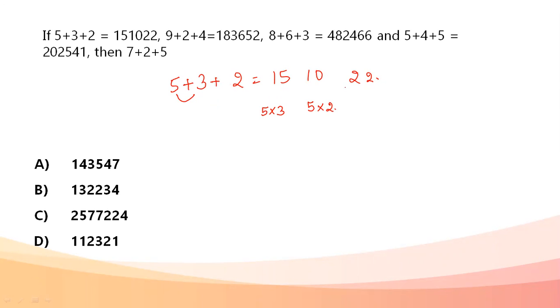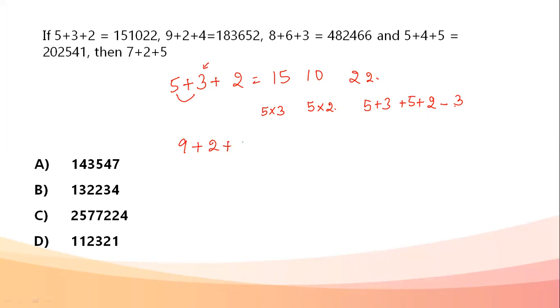I know 15 plus 10 is 25, and if I subtract 3, I'm getting 22. So I'm trying 5 into 3 plus 5 into 2 minus 3. That is the first two multiplications, adding them, and subtracting the middle number. I got 151022.